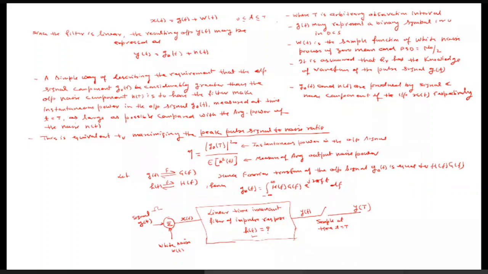And then this y(T) is compared in the decision making device, DMD, which is not shown over here. In this decision making device there is a pre-defined threshold level. Suppose we define some threshold gamma, some factor, as zero. So there is a preset threshold level, and this decision making device simply compares the input sample value with the preset threshold value.